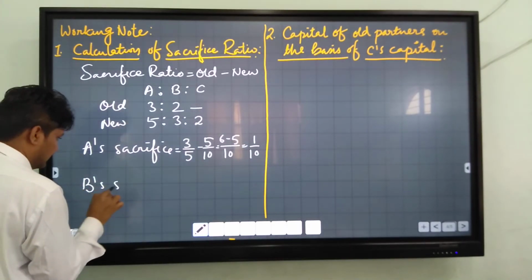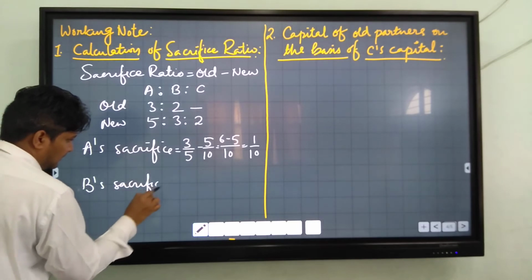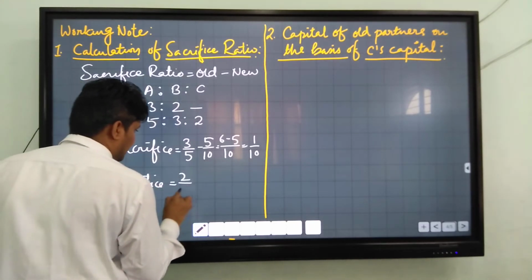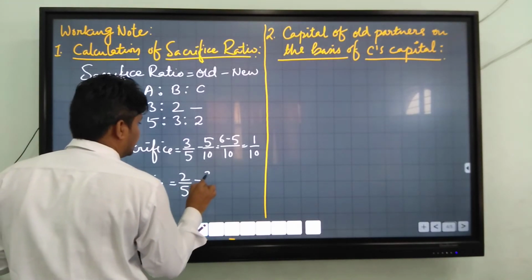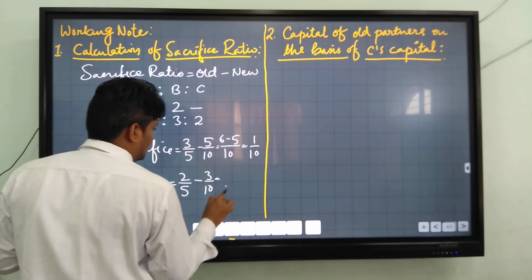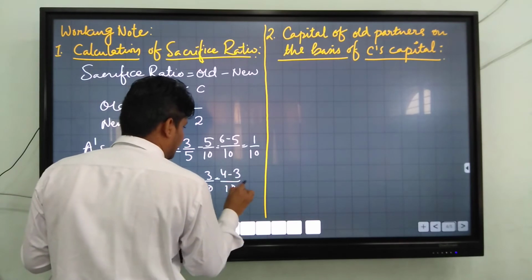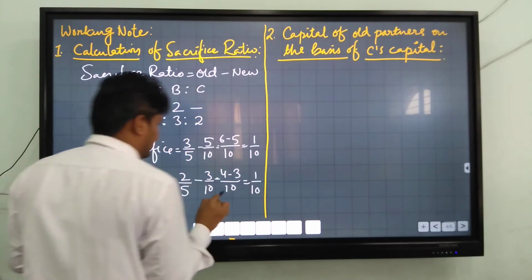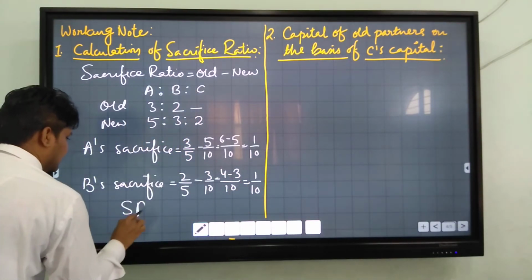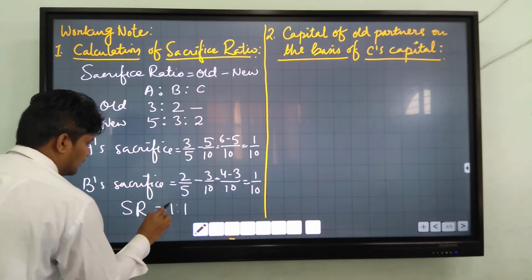B's sacrifice is equal to 2 by 5 minus 3 by 10, which is 4 minus 3, 1 by 10. Then sacrifice ratio is equal to 1:1.